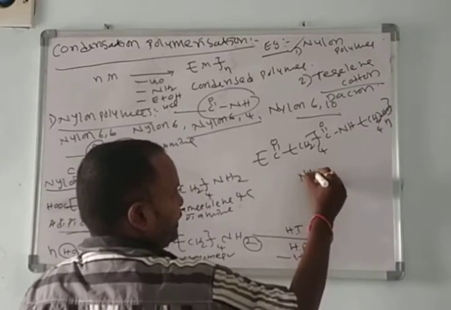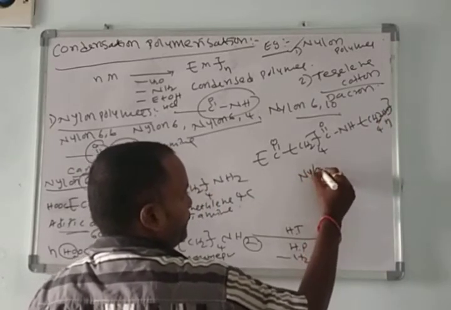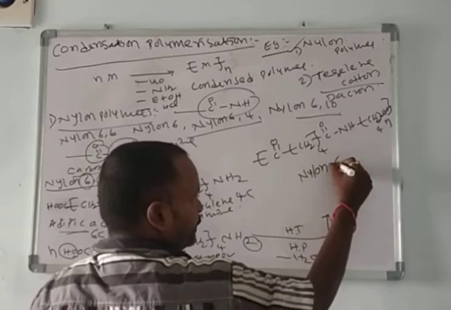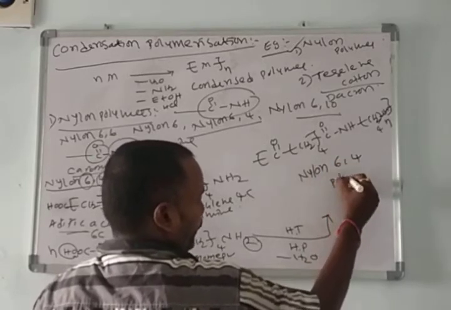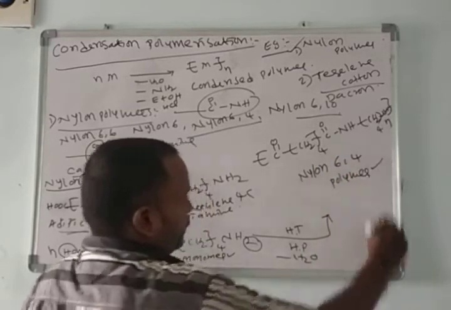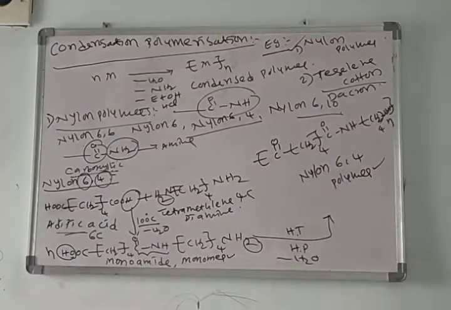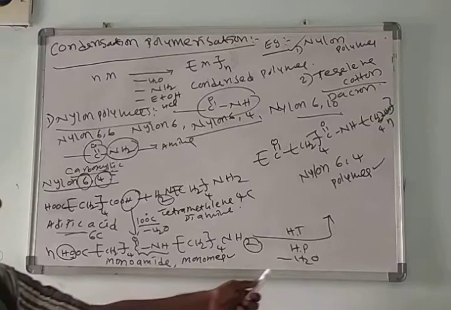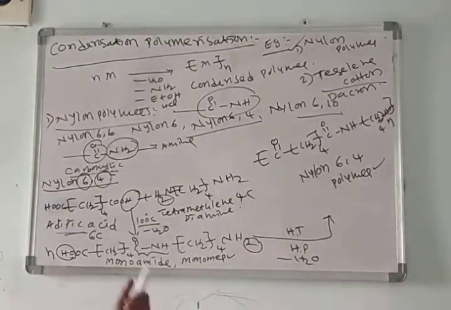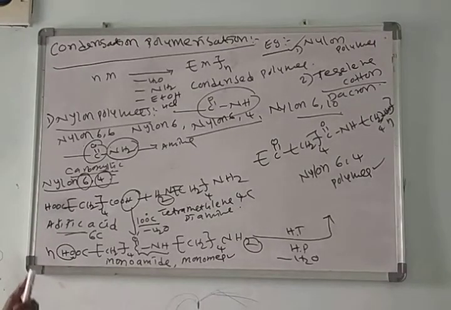This is the nylon 6,4 polymer. It is produced by a condensation reaction, that means by the loss of a water molecule, so we call nylon 6,4 a condensation polymer.